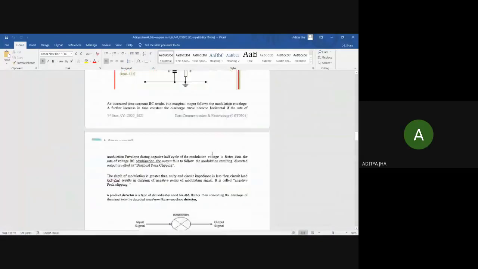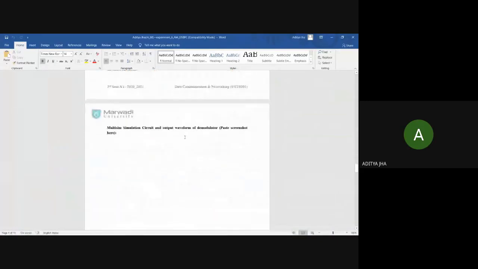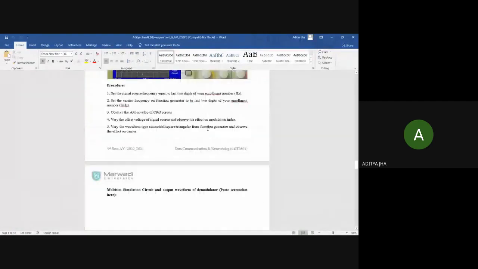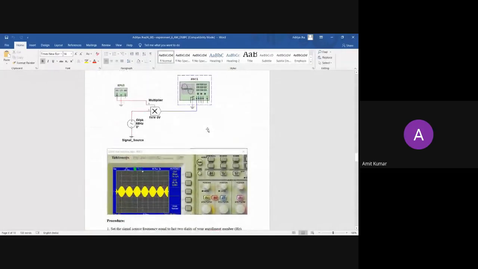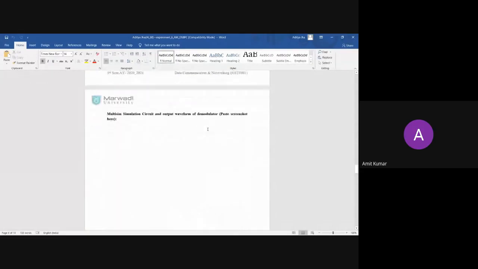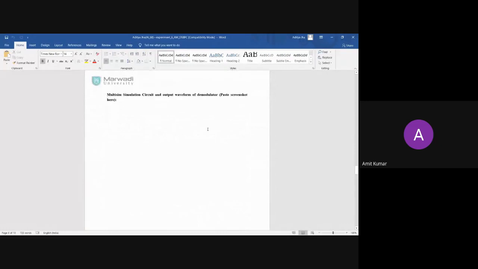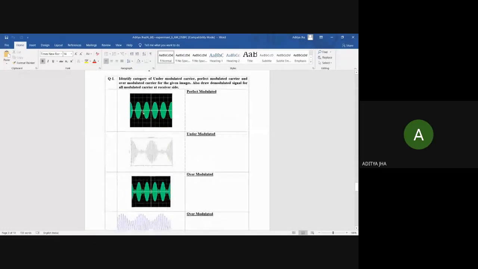So I have a problem in this question, actually. Demodulator. I won't get the circuit for this. It's a simple RC oscillator. Just a minute, I will share that circuit with you. Okay, sir. And what we need to do in this, sir? We need to check the output waveform. Yes, it is a modulator circuit.